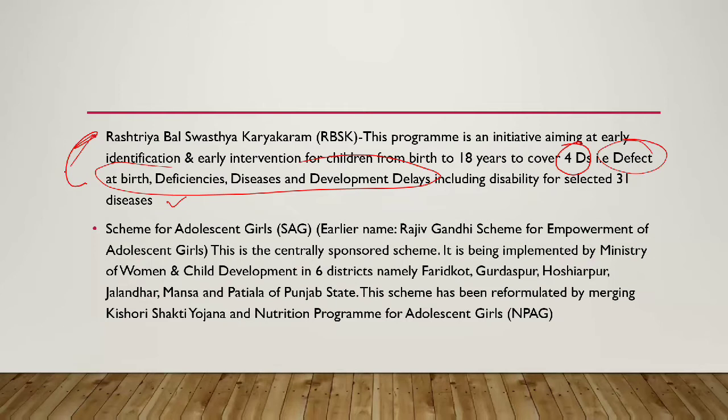The scheme for adolescent girls, earlier named the Rajiv Gandhi Scheme for Empowerment of Adolescent Girls, is a centrally sponsored scheme implemented by the Ministry of Women and Child Development in 6 districts, namely Faridkot, Gurdaspur, Hoshiarpur, Jalandhar, Mansa, and Patiala. It has been reformulated by merging the Kishori Shakti Yojana and the nutrition program for adolescent girls.